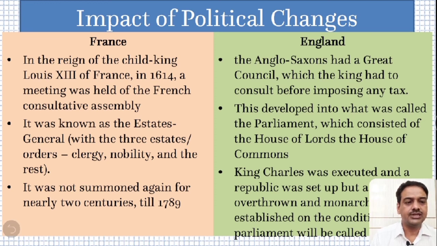So we can see that England is still a monarchy, but this monarchy was set up again after the death of King Charles, with some conditions and terms: that parliament will be regularly called and everything will be discussed in the parliament before taking any kind of decision. So in England there is a different system, and in France there is a different system nowadays. France is completely a democratic government, but in England there is still a monarchy. But every decision is discussed in the parliament, and parliament still has two houses, the House of Lords as well as the House of Commons.